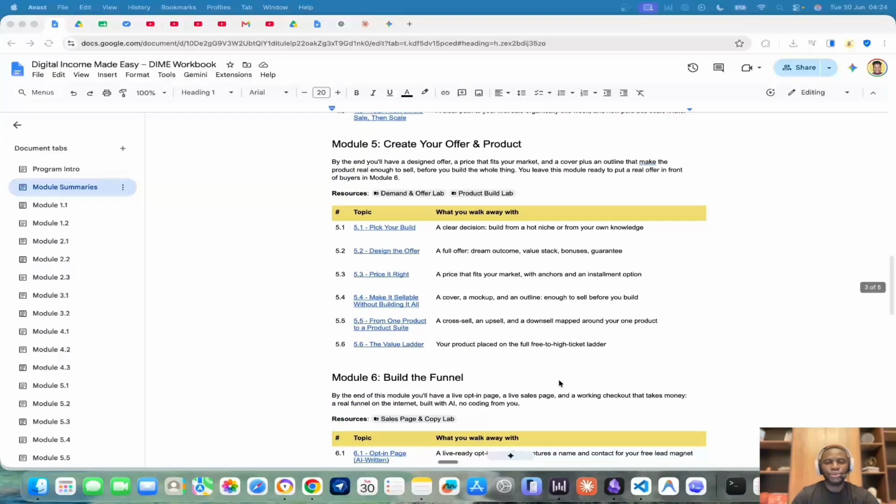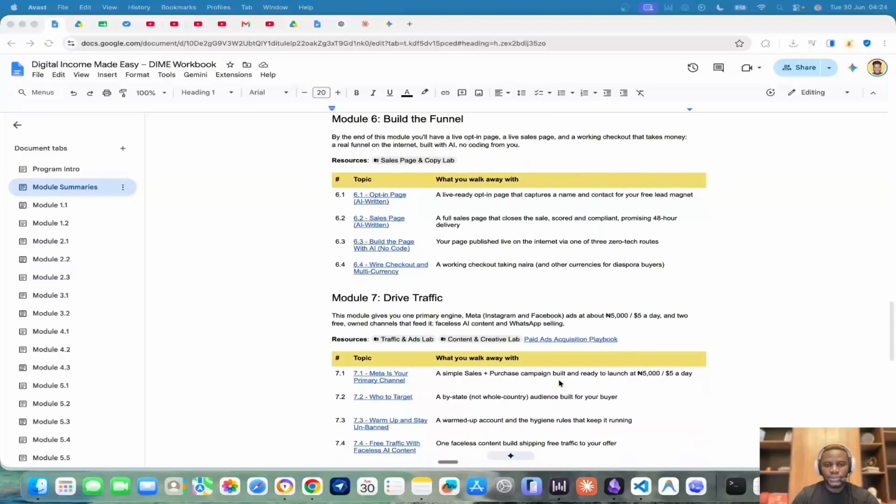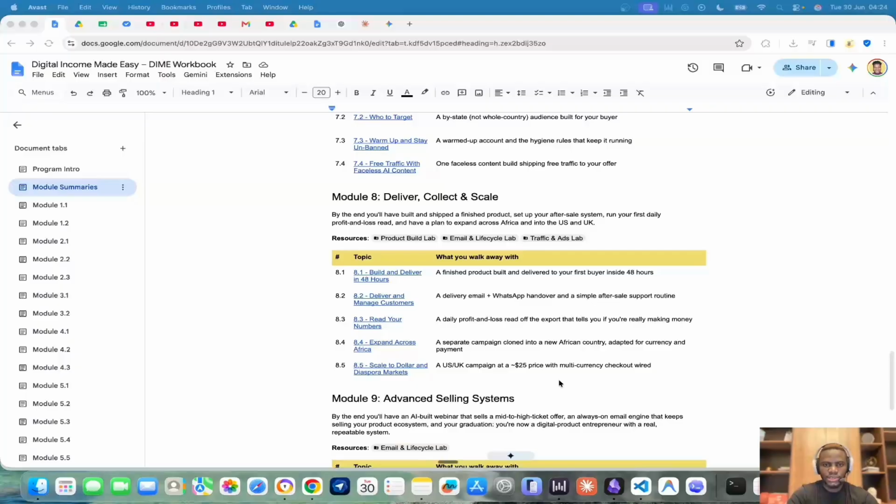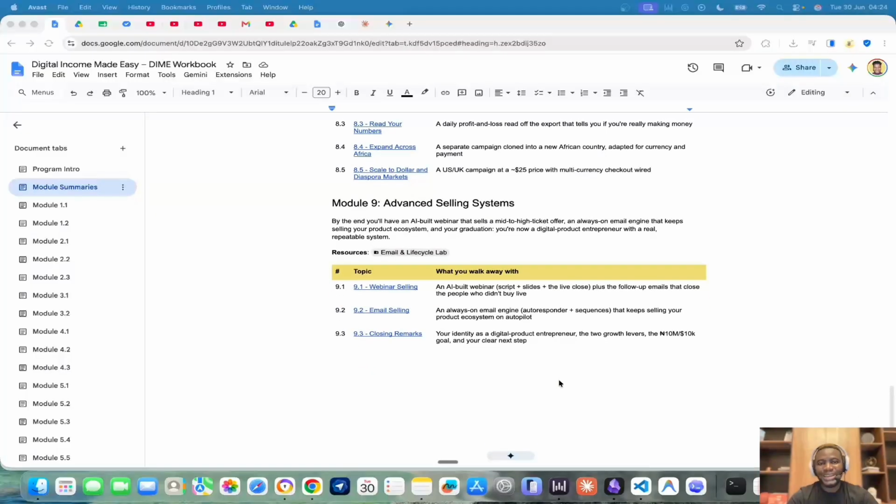Now, we're also going to look at how you create your offer and your product, how you build a sales and marketing funnel, how you drive traffic to your offer, how you deliver your product or service, how you collect your money, and how you scale your winning campaigns to different countries around the world. Then we also look at some advanced selling systems. So that's nine modules in total.